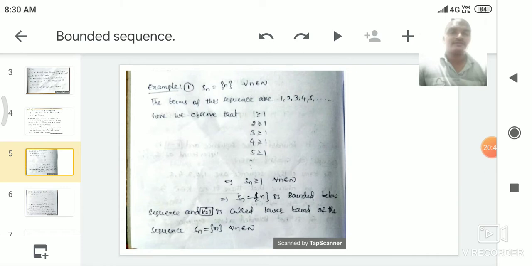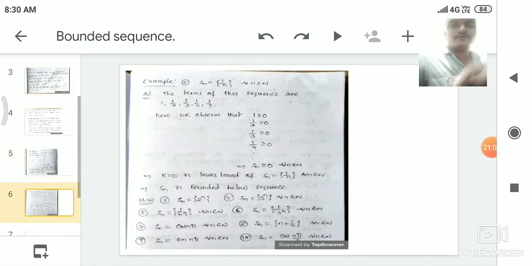Whenever a least value exists for the sequence Sn, the sequence Sn is called a bounded below sequence. Here Sn equal to n is a bounded below sequence, and the least value 1 is called the lower bound of the sequence Sn equal to n. Okay, next we see another example.